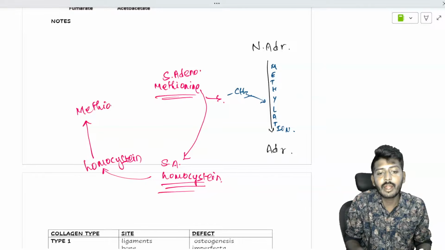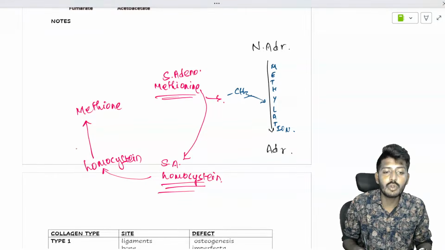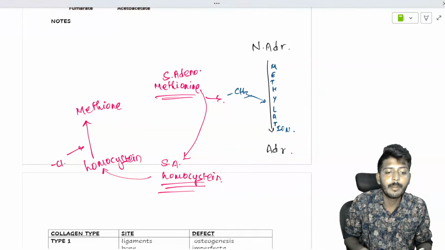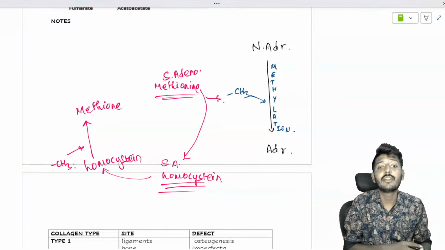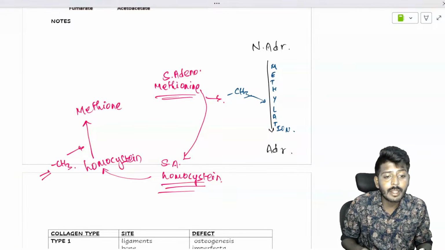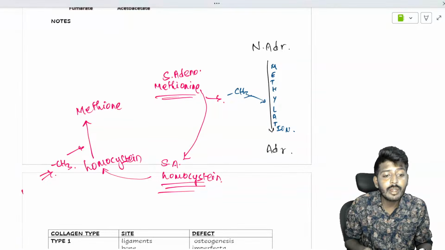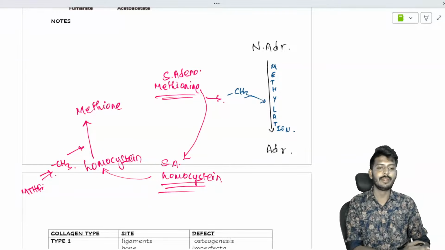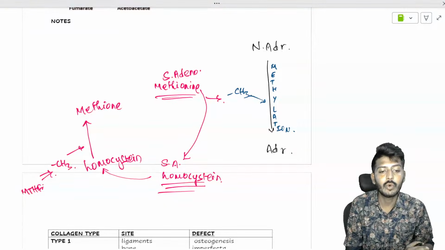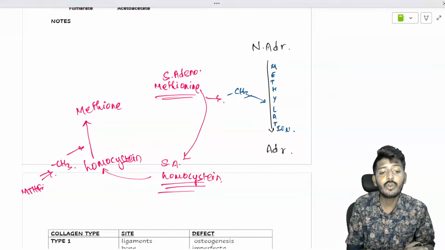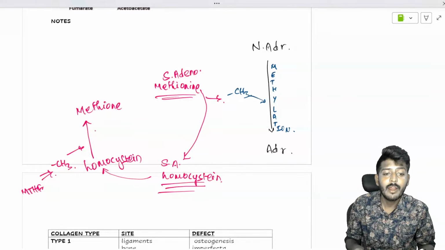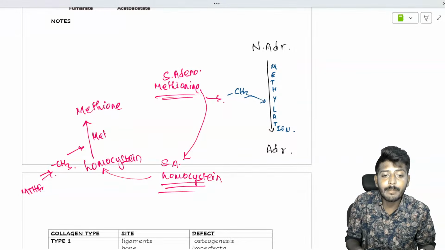So if you want to convert back into methionine, you should add what is that? A methyl group. There should be someone who donates the methyl group. Who is donating the methyl group in this scenario? That is only methyl tetrahydrofolate. So methyl tetrahydrofolate will donate the methyl group with the help of an enzyme called methyl transferase.